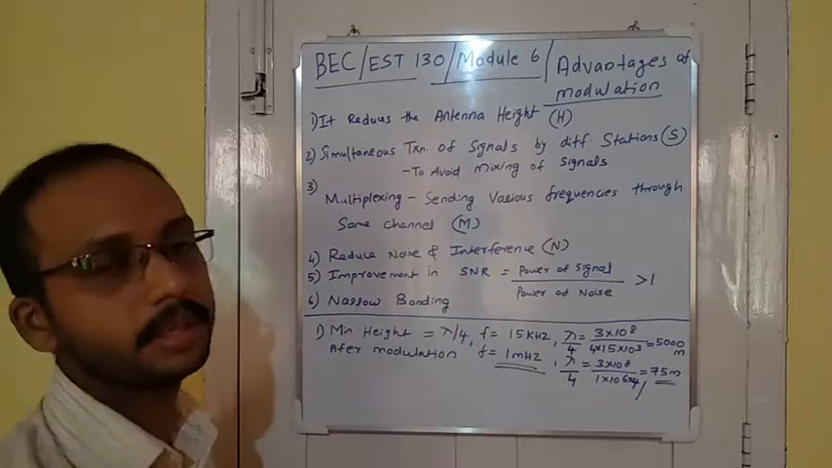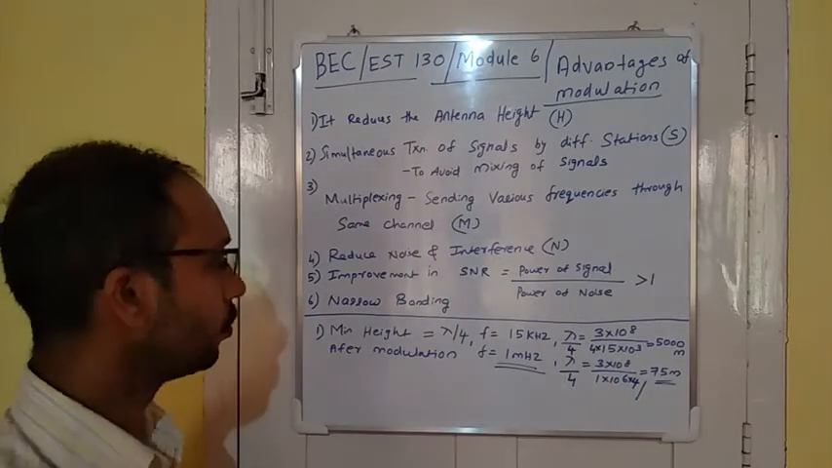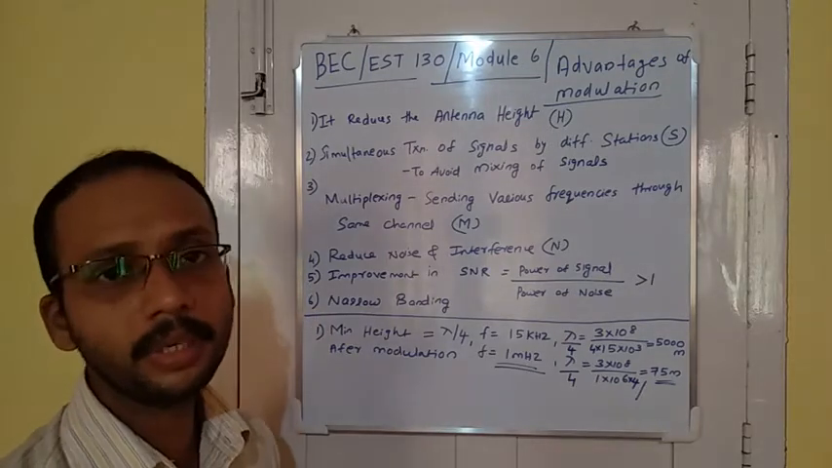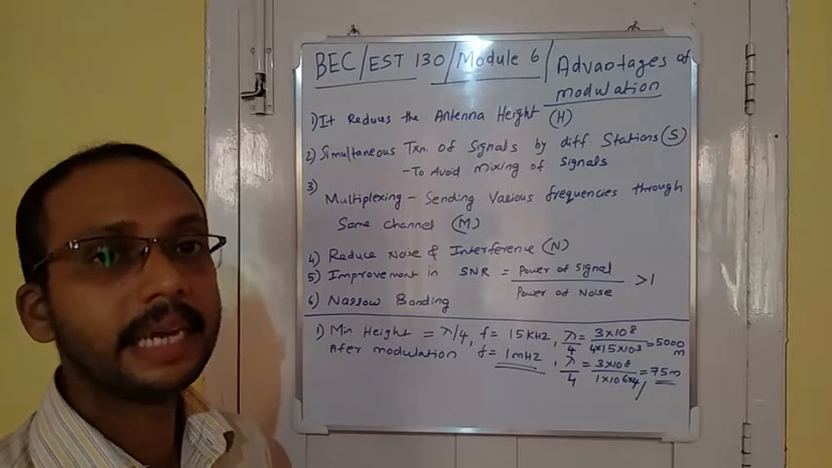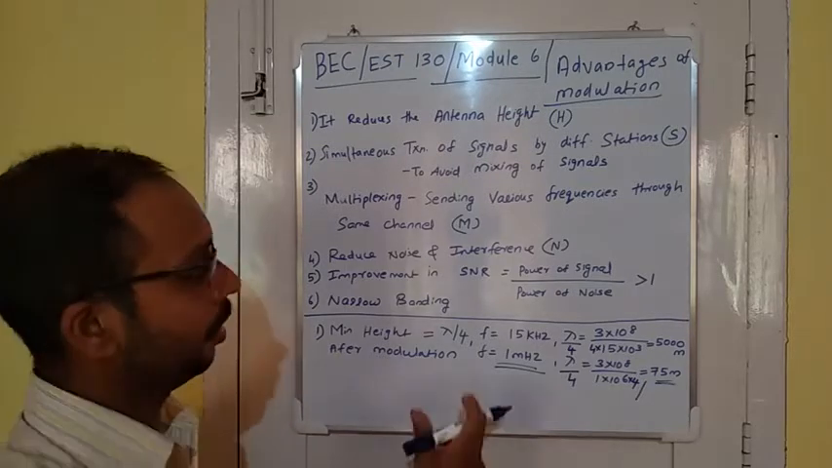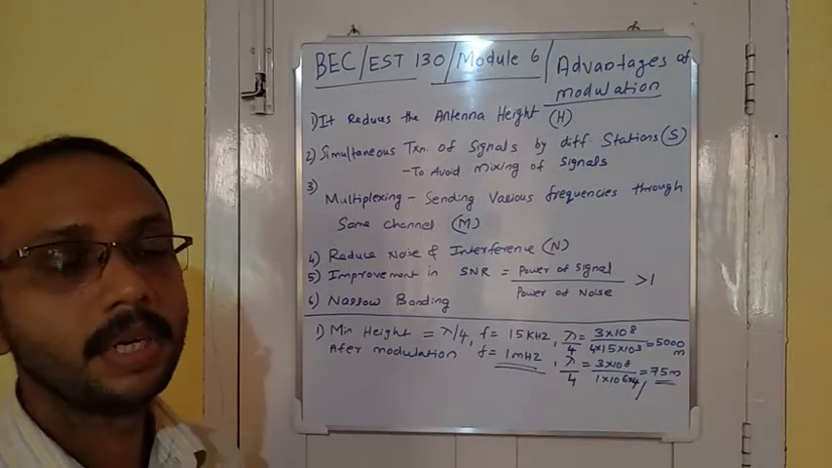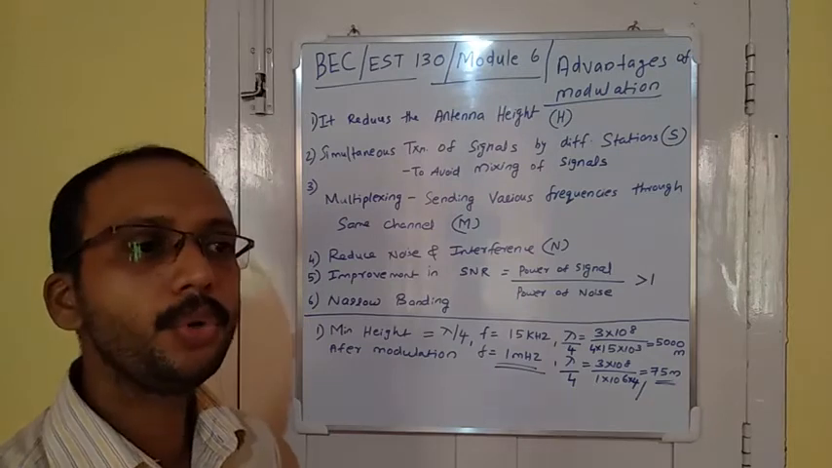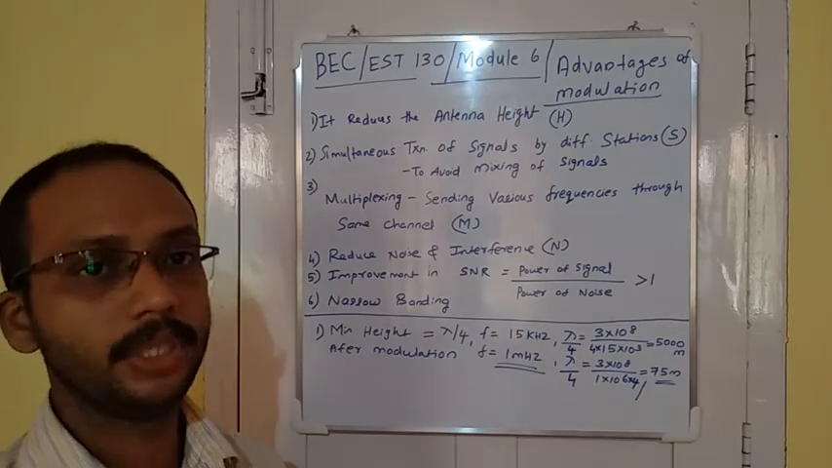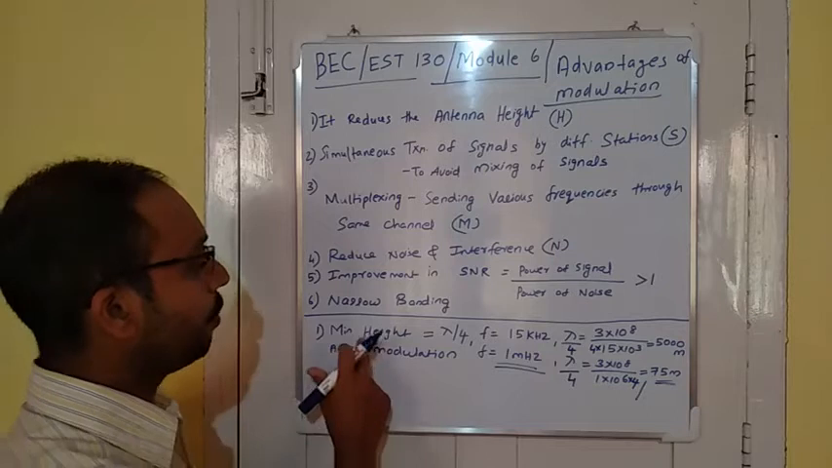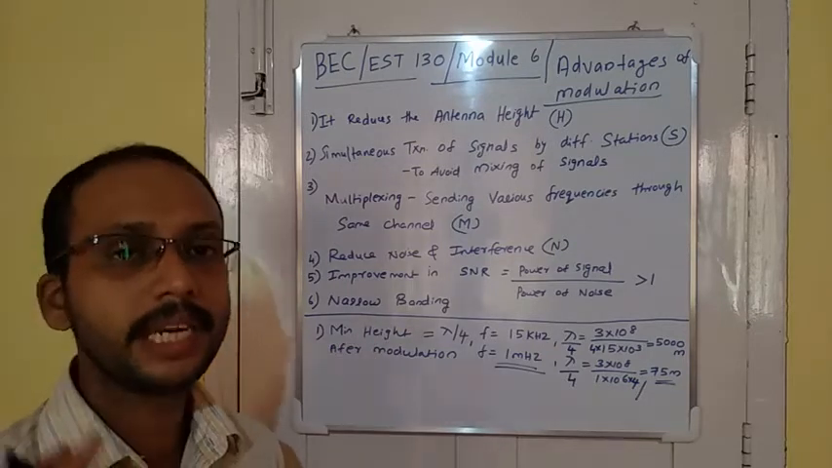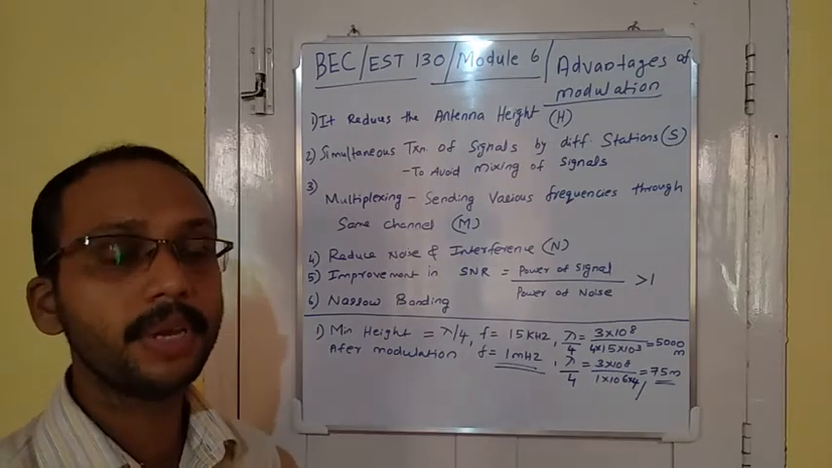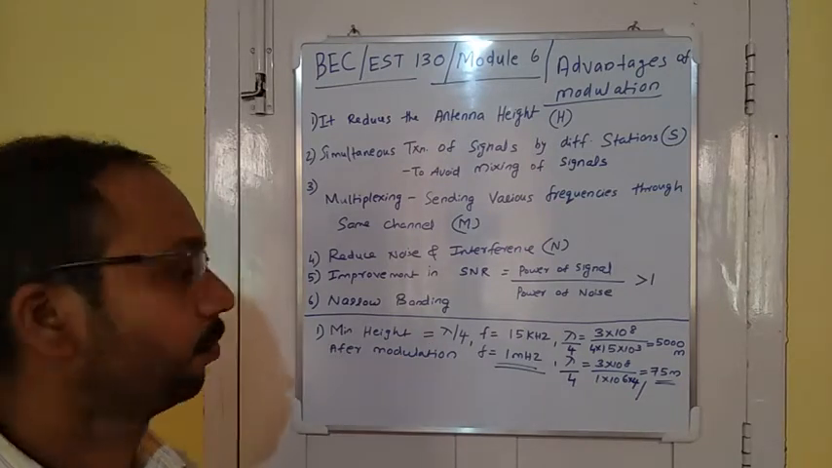So take the first one, it reduces the antenna height. First we need to see what is the connection of antenna height with these signals. If we want to transmit a signal, we need to consider the wavelength of the signal also. So the minimum height required for an antenna to transmit a particular signal is lambda by 4. Lambda is the wavelength of that particular signal.